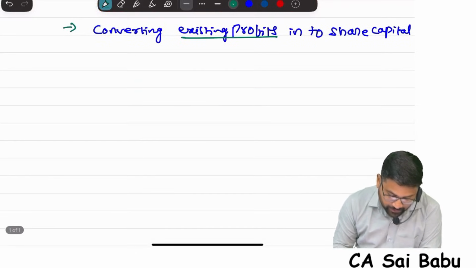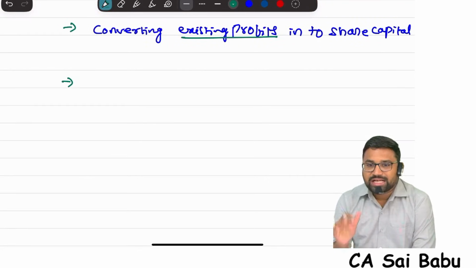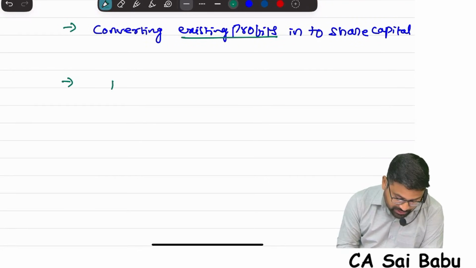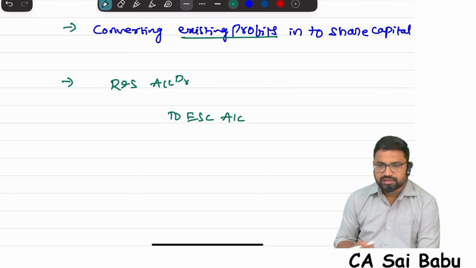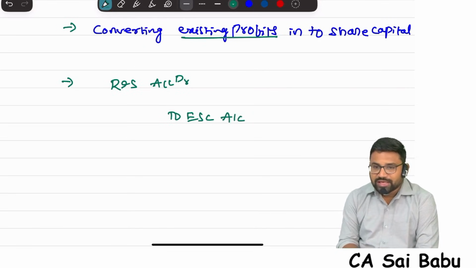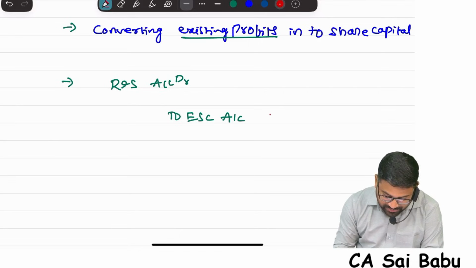Now you tell me, what is the ultimate net entry we are going to write? Very simple. Reserves and surplus will be debit, equity share capital will be credit. That's it. Correct? Ultimately, this is what happens in bonus issue, sir. Your capital will increase, your reserves and surplus will decrease.